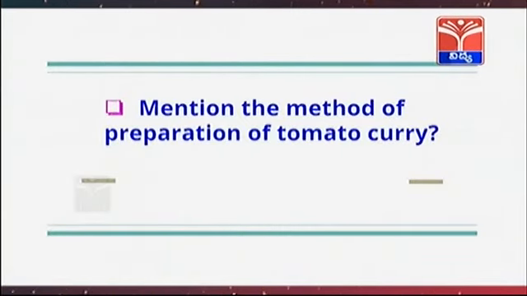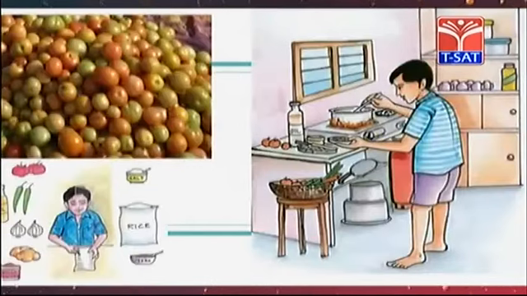Mention the method of preparation of tomato curry. Clean the tomatoes and chop them into pieces. Place a pan on the flame. Pour 3 spoons of oil. When the oil becomes hot, put 1 spoonful of mustard, black gram and jeera. Then add green and red chilli pieces and a pinch of turmeric powder. Half a minute later, add pieces of onion and tomato. Then add some salt and close the lid. After 5 minutes, the tasty curry is ready.